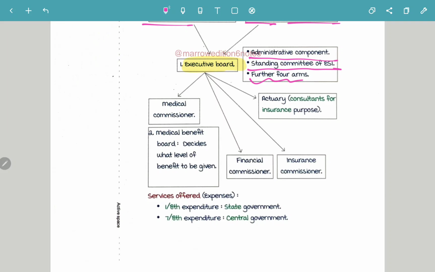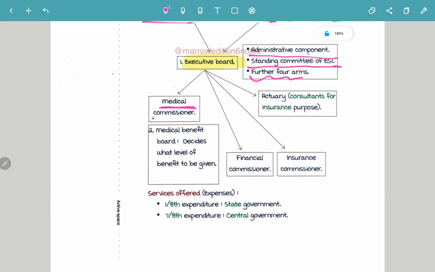The executive board comprises a medical commissioner, a financial commissioner, and an insurance commissioner. So remember, in the executive board there are 3 commissioners: medical commissioner, financial commissioner, and insurance commissioner.